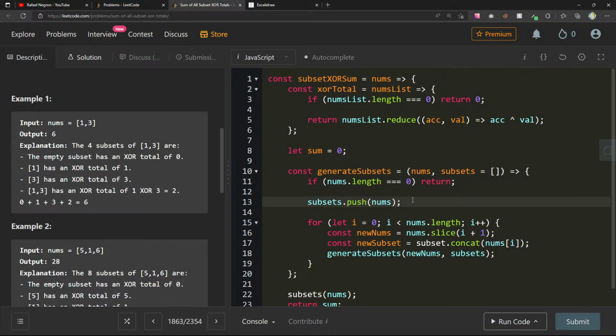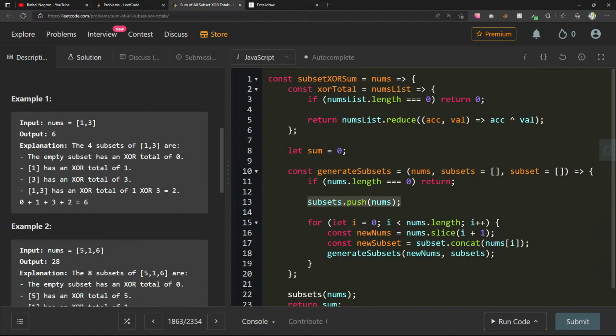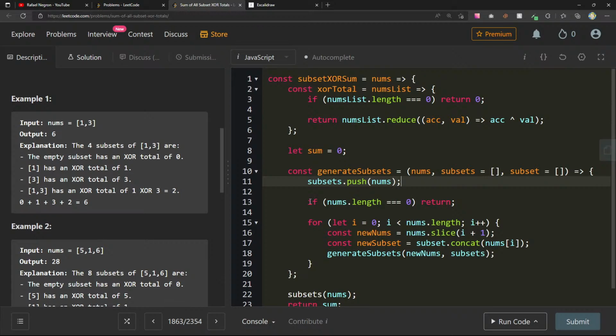Nums shouldn't be the subset. So let's do this. Let's still create our subset over here. So subset starts at this, but the next time I call it, I get to that. So I think we can do this: subsets.push subset. This will start off as an empty array, and we can start building this as we go along. So new nums, subsets, and new subset.